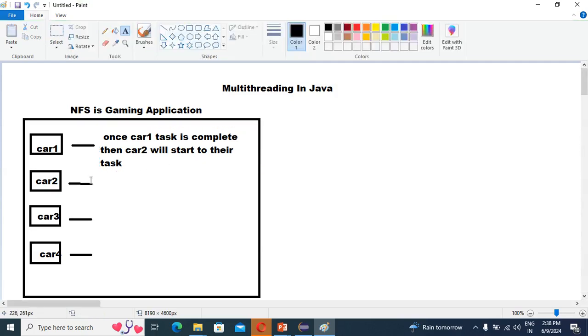Same as that, once car 1's task is complete, then car 2 will start, then 3, then 4. So that is the NFS game application without multi-threading, without the multi-threading concept.